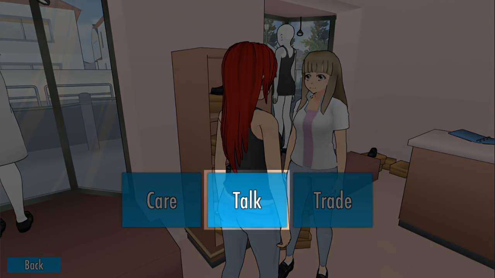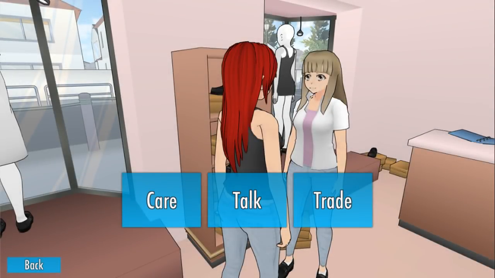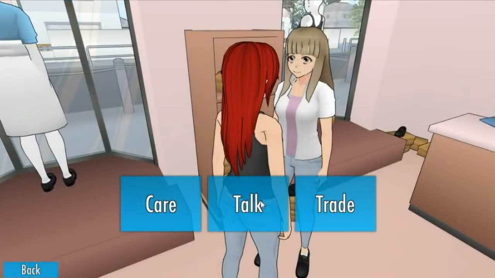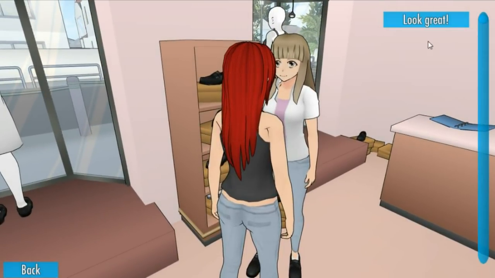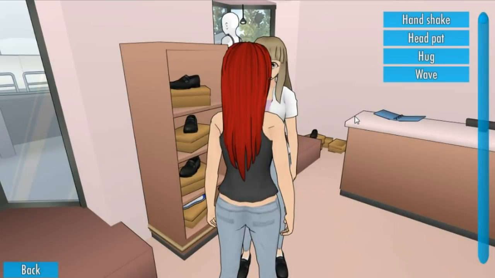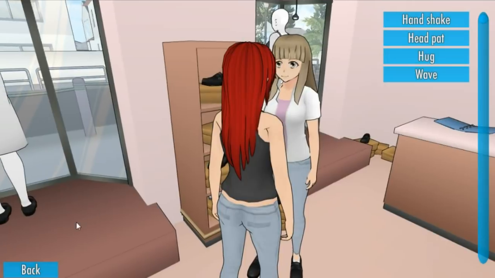You can talk to them, which uses the conversation system, where the conversations are just text files that the user can edit or create their own. And the care option, which uses the simple cutscene commands system. The talk option is for conversations, and the care option is for other interactions, like waving, giving a handshake, giving a head pat, giving a hug, and so on.